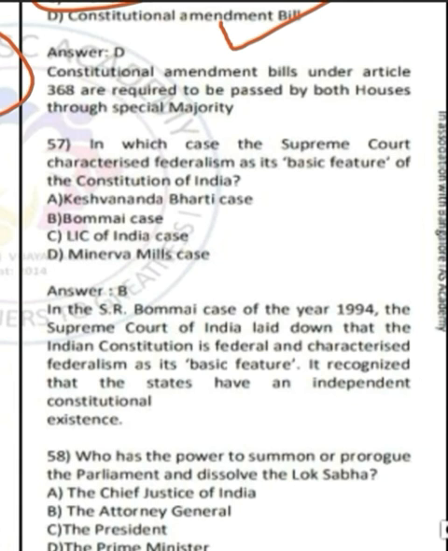Moving ahead to question number 57. Question number 57 says, in which case the Supreme Court characterized federalism as basic structure of the Constitution of India? The answer is option B, SR Bommai case, 1994. So it is again a direct question. Such facts also become important.